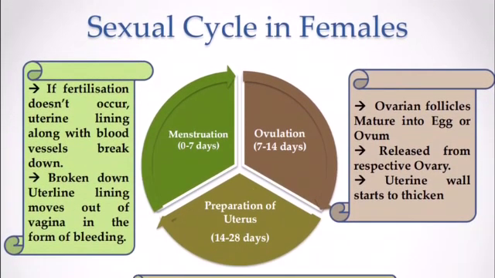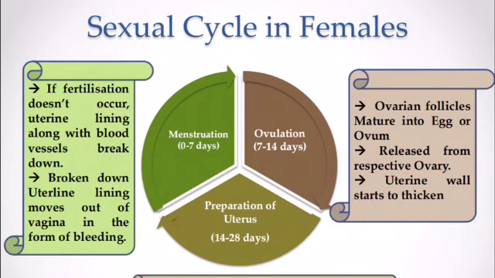Now he is saying that if fertilization does not occur, then the uterine lining along with the blood vessels breaks down, and the broken down uterine lining moves out of the vagina in the form of bleeding, and that is known as menstruation, which lasts for 0 to 7 days. Then again there is preparation of the uterus, for 14 to 28 days, and then ovulation is for 7 to 14 days. So ovarian follicles mature into an egg or ovum and release from the respective ovary, and the uterine wall starts to thicken again.